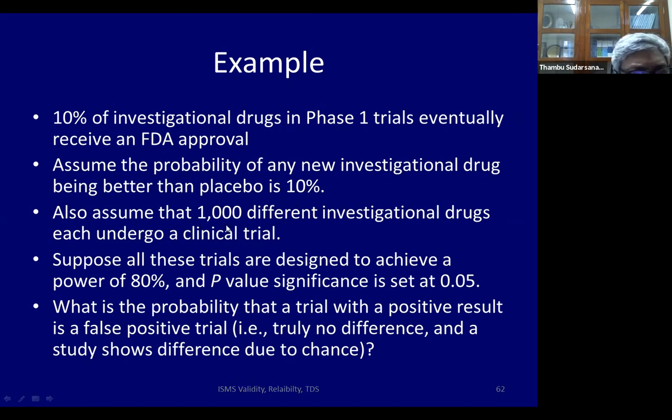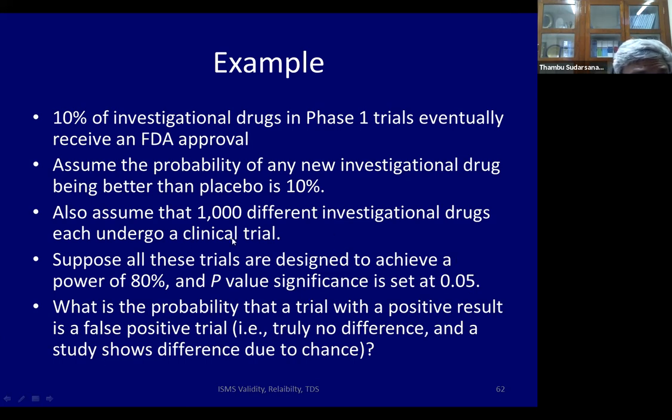Let us assume that there are 1,000 different drugs undergoing clinical trial. And let us say that each of these 1,000 trials has got 80% power and the p-value is set as 0.05, or the alpha error set at 0.05. What is the probability that a trial with a positive result is false positive?